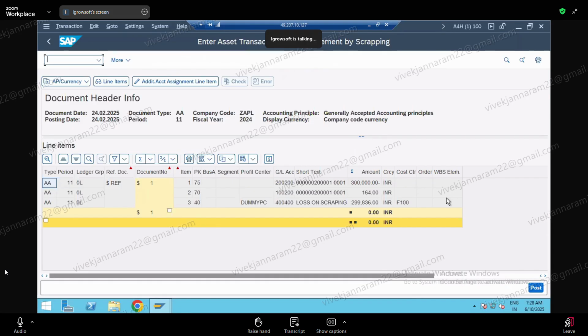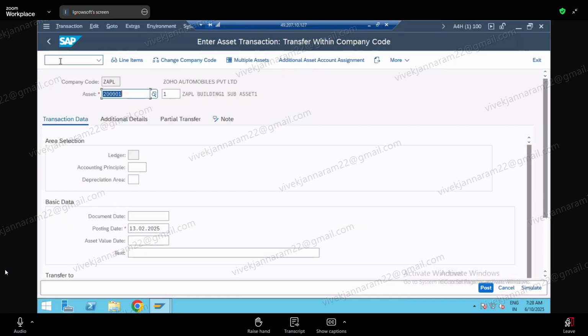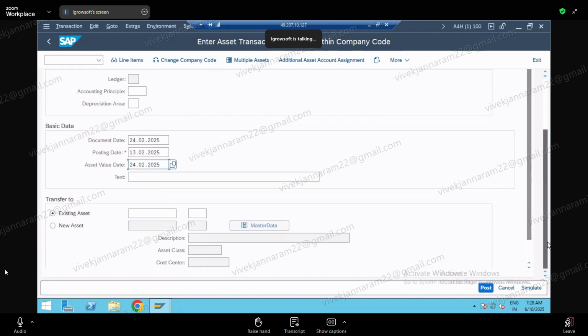Same ABAVN. Next. Asset transfer. What is the transfer here? ABUMN, right? Yes. ABUMN. Asset transfer. Okay. So here, if I am transferring an asset, value date, transfer, what you want to do, you want to create a new asset, you can do.